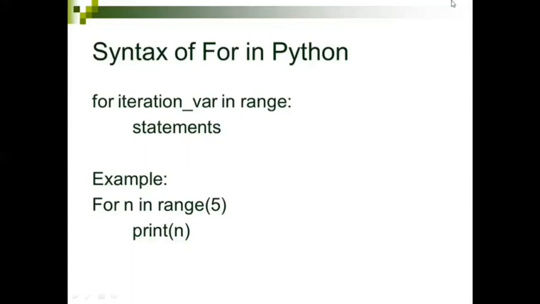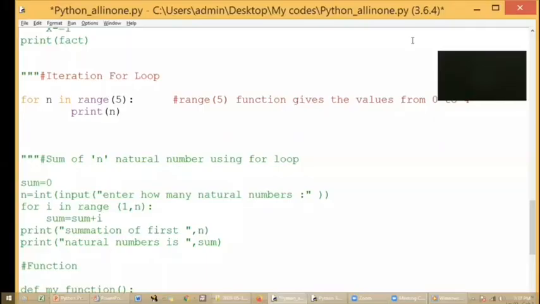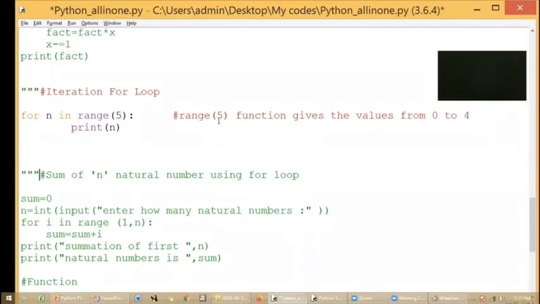We'll see an example with the Python code. I have written the code using a for loop. So this is the variable n, and I'm going to check whether n is in range of 5. I'm going to print this n as the statement within this for loop. When I say range of 5, the function gives the value only from 0 to 4. You have to be very careful, okay? If you want to get the result till 5, you have to give range of 6.